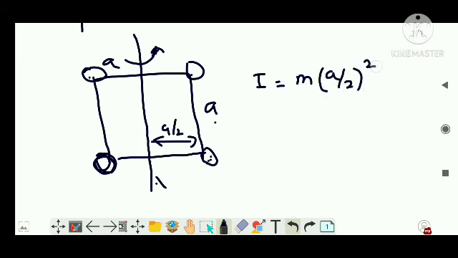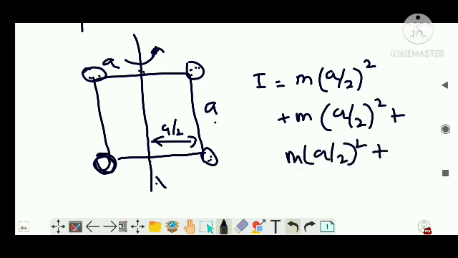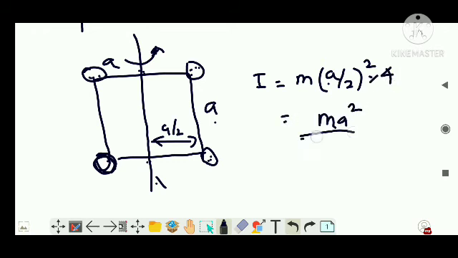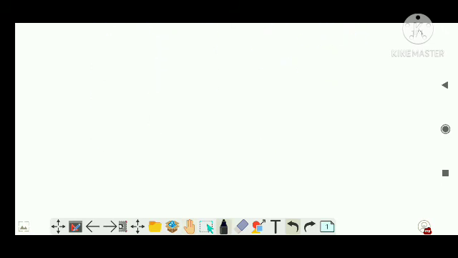So m (a by 2) whole squared, plus m, this mass, into this distance, which is also a by 2, so (a by 2) whole squared, plus this mass into (a by 2) whole squared, like this mass into (a by 2) whole squared. And like that there are 4 masses of similar value, so I can straight away write it as 4 m into (a by 2) whole squared, or I can write it as m a squared. Simple as it is, right?